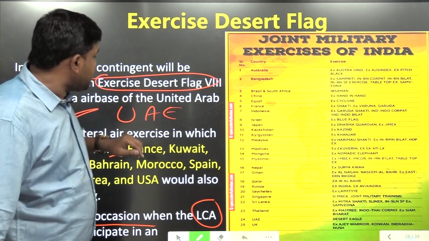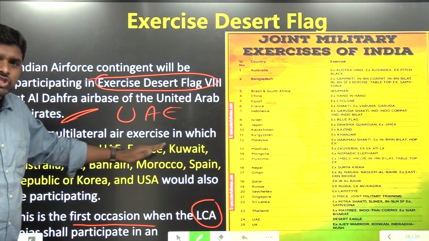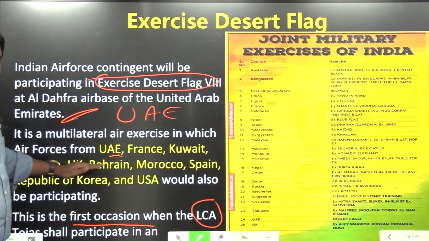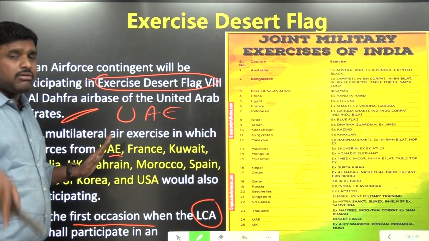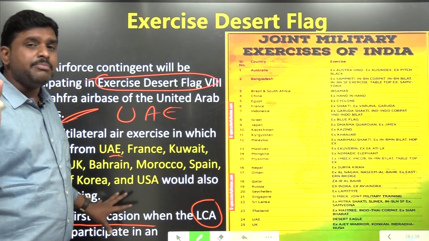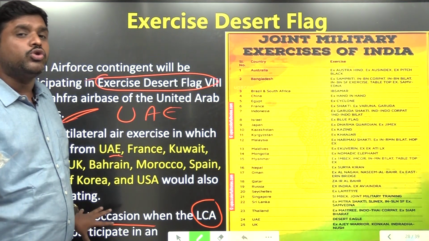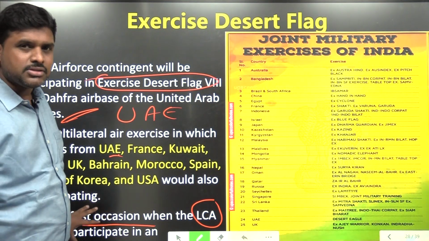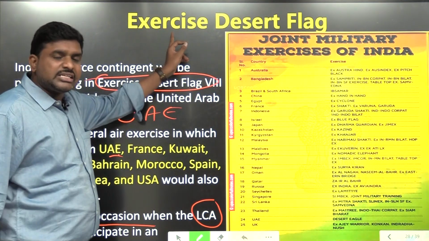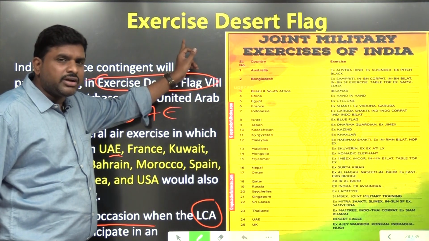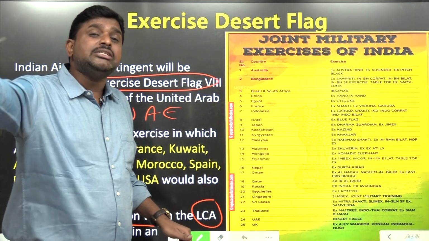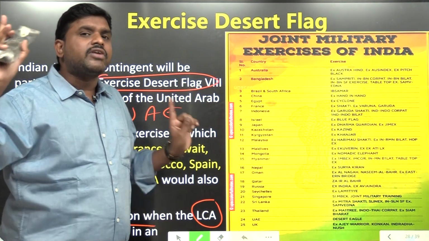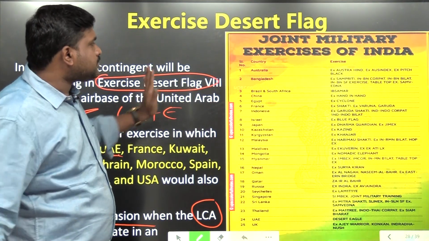How many countries have been there? UAE, France, Kuwait, Australia, UK, Bahrain, Morocco, Spain, Republic of Korea and USA. In regular current affairs, for this I will make one mnemonic and help you remember the countries' names. But here what you remember is this: in Exercise Desert Flag, which happened in March 2023, our Tejas aircraft participated in another country for the first time. That is the reason it is very important.